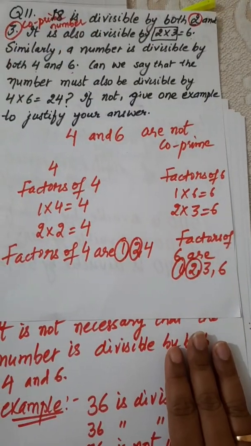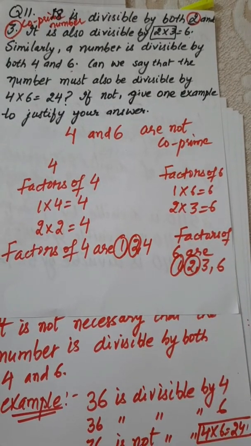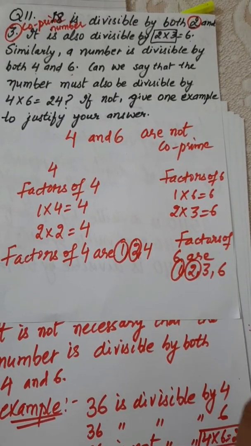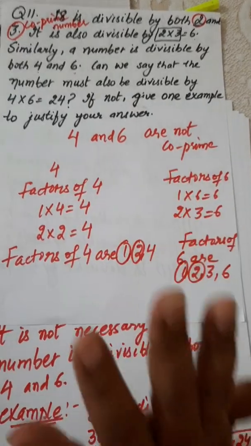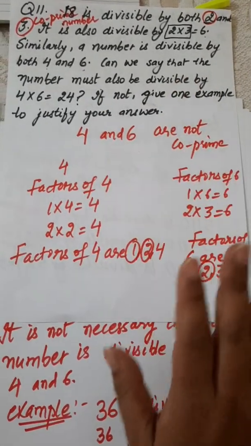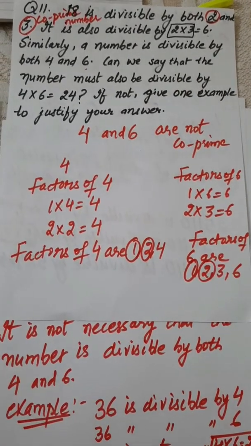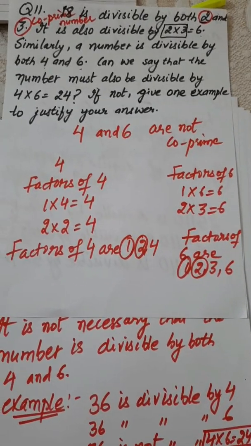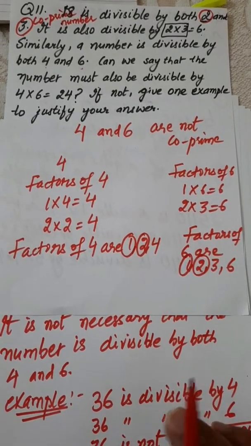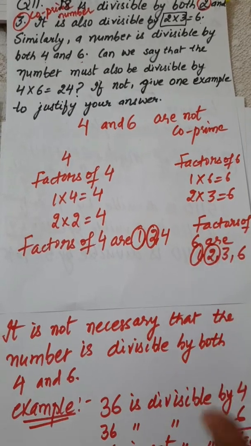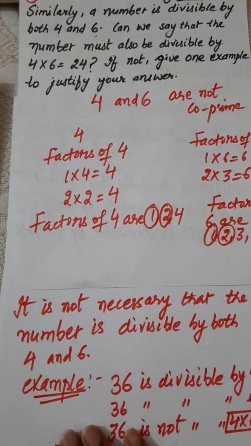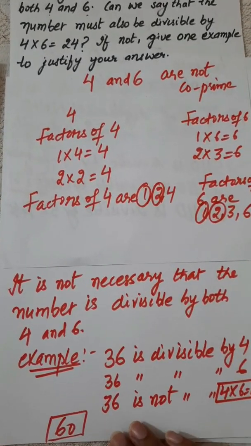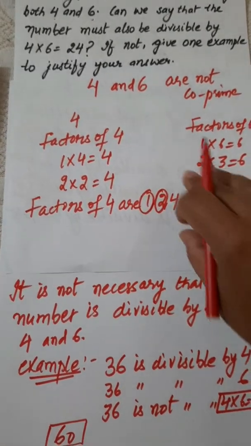If the number is divisible by two other numbers, then it is divisible by their product only if both the numbers are co-prime. In the first case 2 and 3 are co-prime, but in the second case 4 and 6 are not co-prime, and here the common factors of 4 and 6 are 1 and 2. So it is not necessary that the number is divisible by the product. So here we also take the examples 36 and 60. You can take another example also.